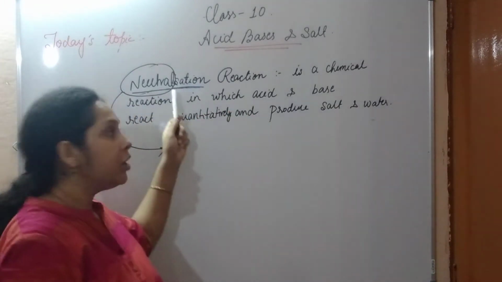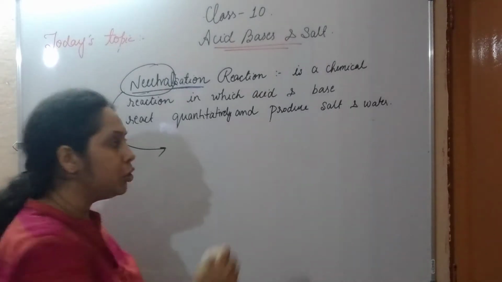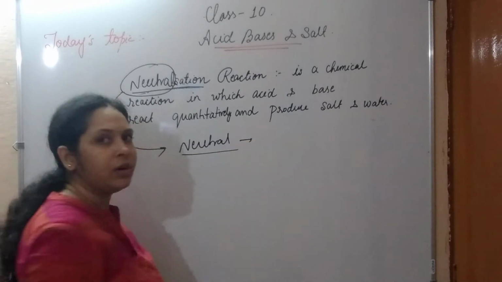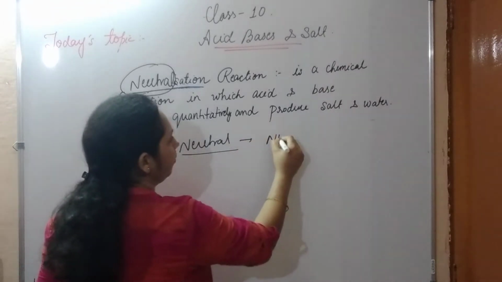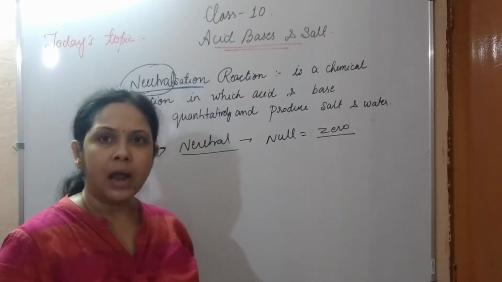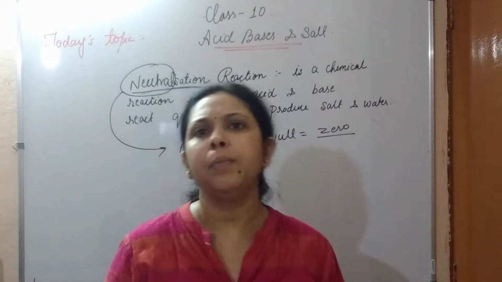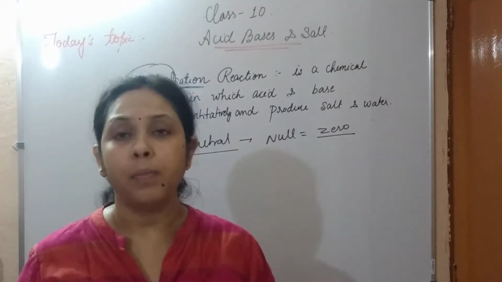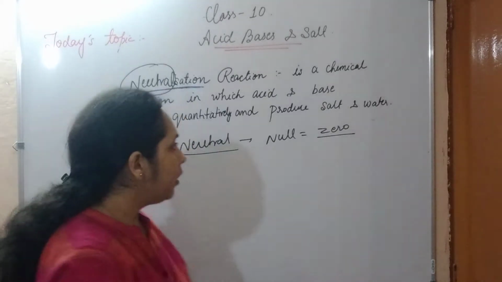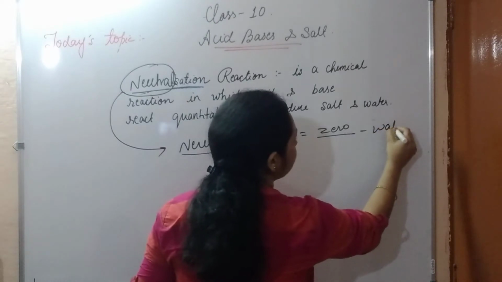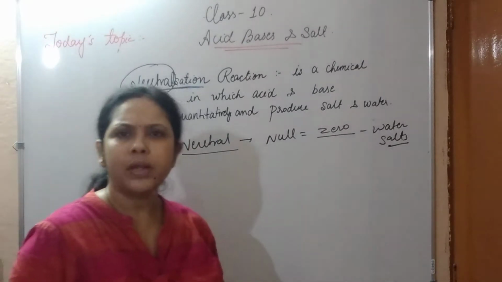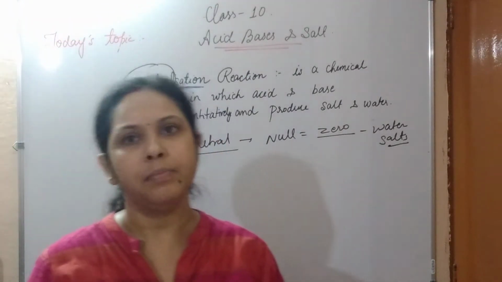The word neutralization comes from the word neutral. So what is the meaning of neutral here? Null, meaning zero. So we can say that the substance which is not showing any property of acid or any property of bases, we call them a neutral substance. Water is a type of neutral substance. Salts are neutral substances. They are not showing any property of acid and bases.